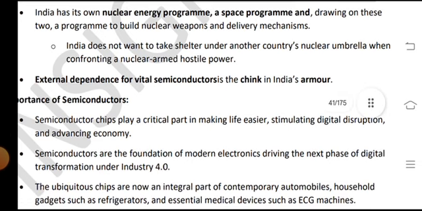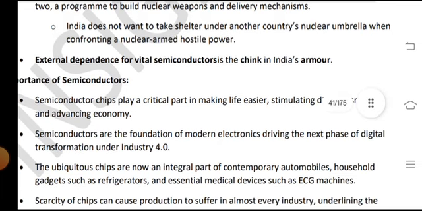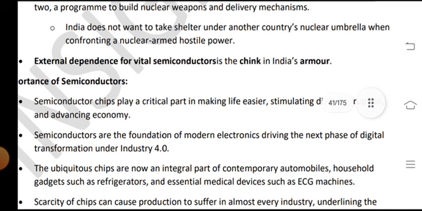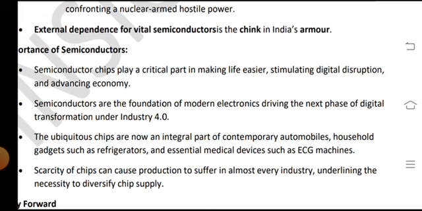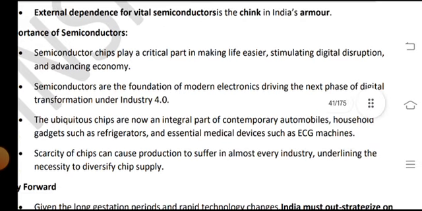India has its own nuclear energy programme and space programme, and is drawing on these to build nuclear weapons and delivery mechanisms. India does not want to take shelter under another country's nuclear umbrella when confronting a nuclear-armed hostile power. External dependence for vital semiconductors is the chink in India's armor.